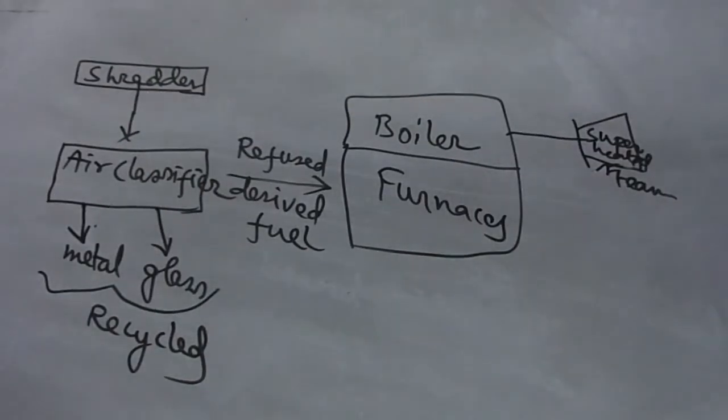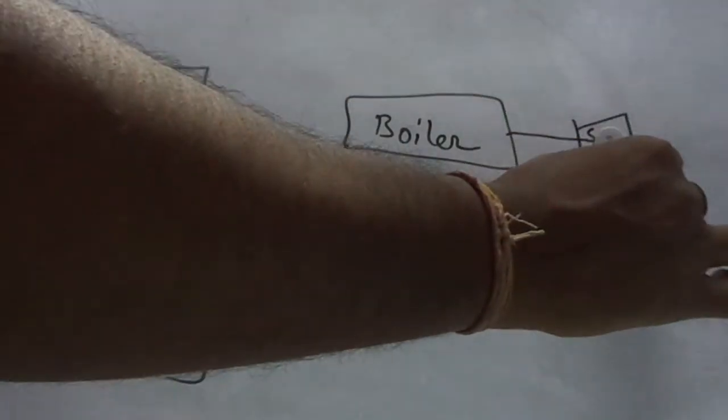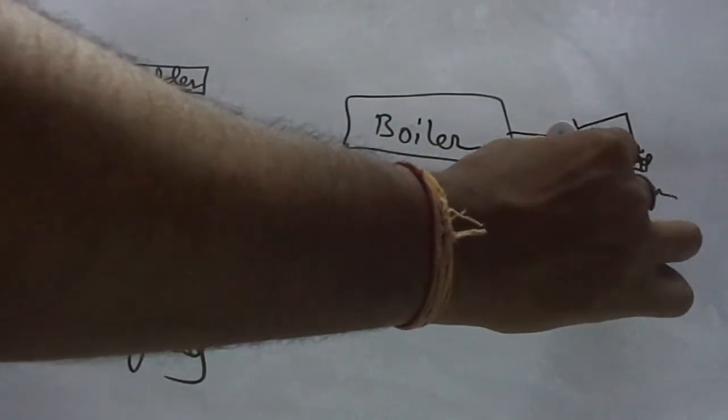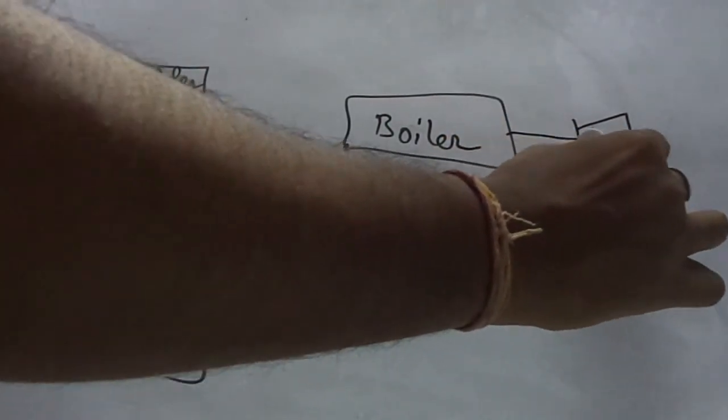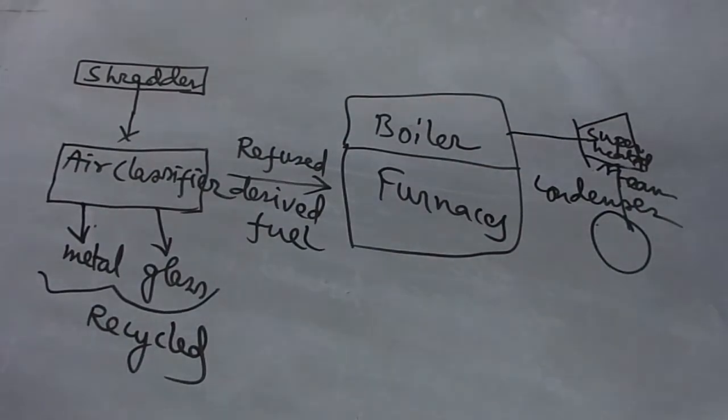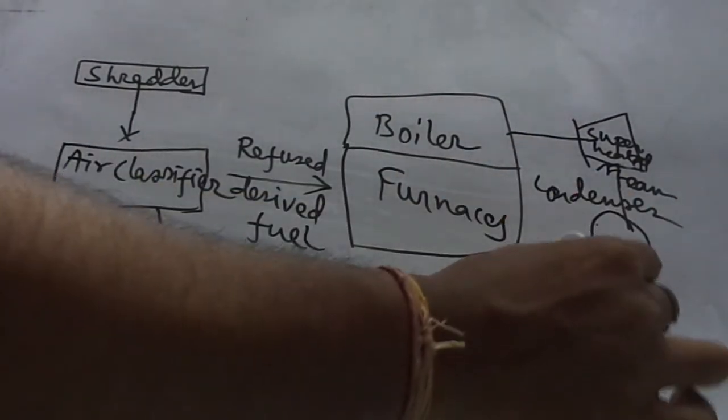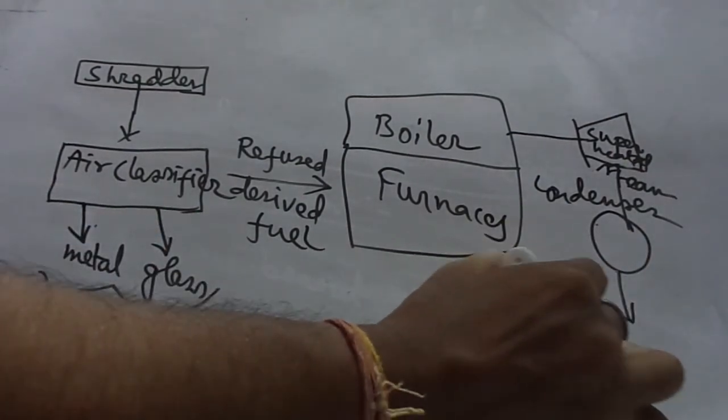Another one is the condenser. Another one is the boiler feed water.